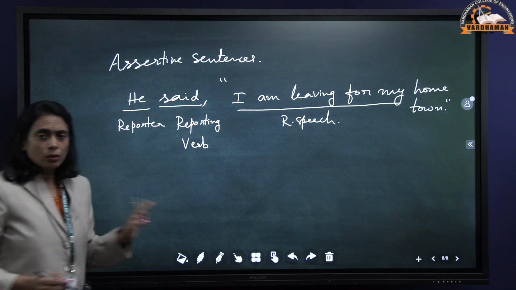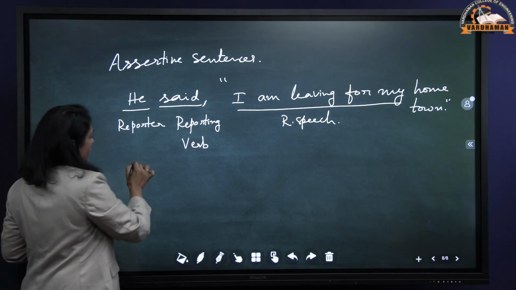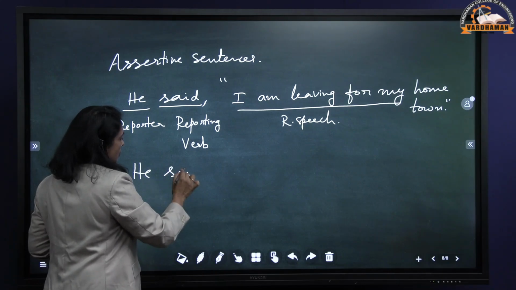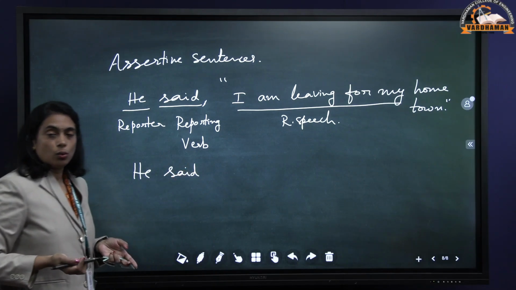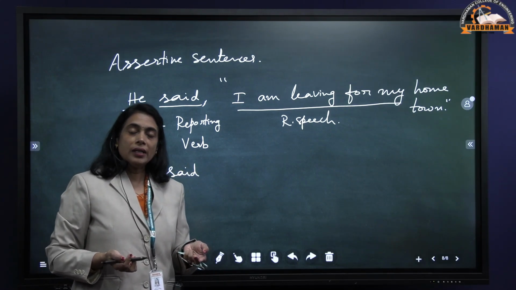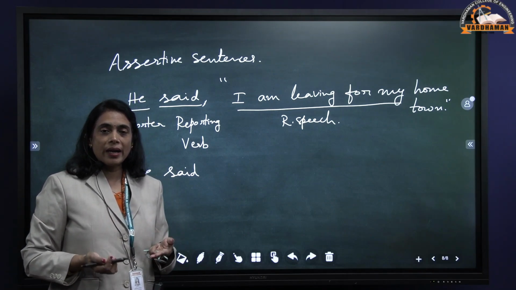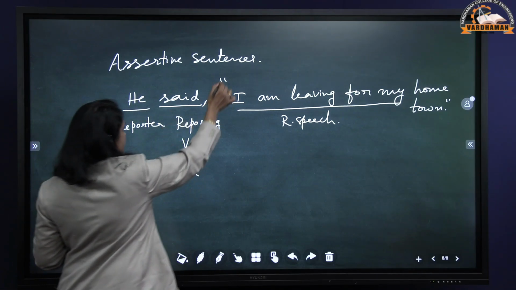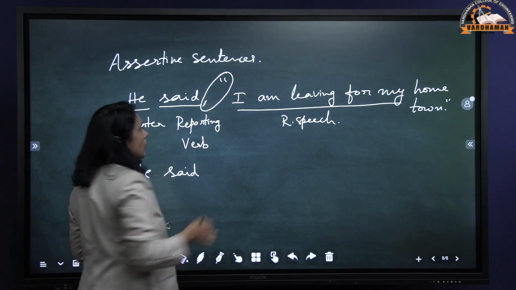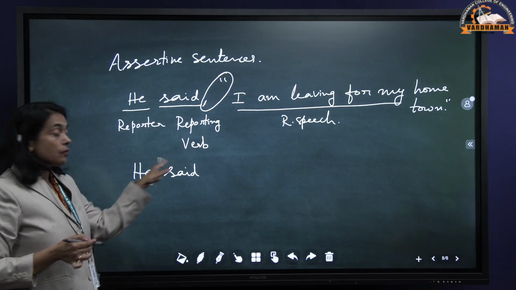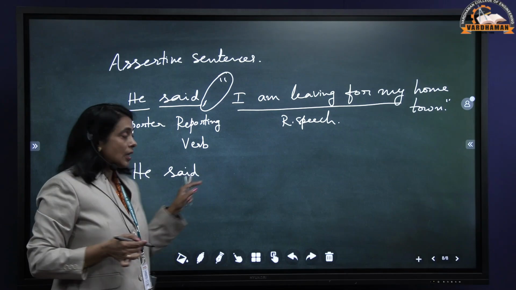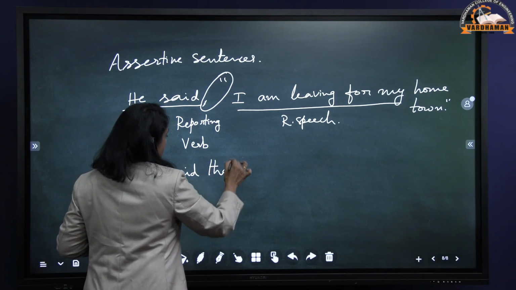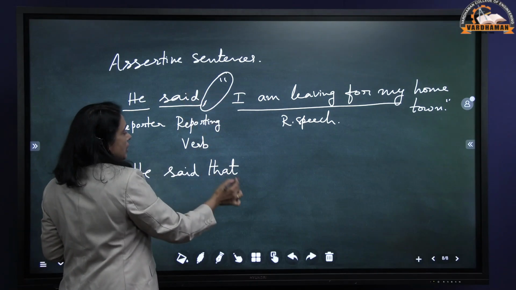Let's convert this into indirect speech. He remains he. There is no change. Said also remains, because it is already in past tense. If it is said to, then that is changed into told or replied or stated accordingly. So said remains said, and you have to remove this separating comma and inverted commas. In that place we have to use some conjunction. The conjunction used in an assertive sentence is that.